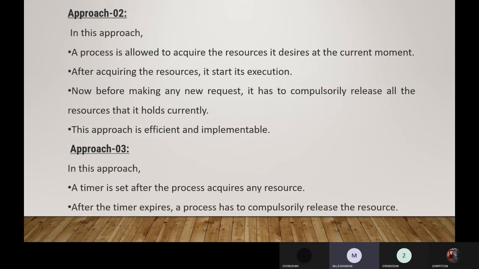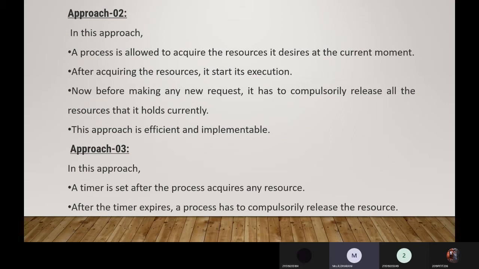What is the next approach in hold and wait? In this approach, a process is allowed to acquire the resources it desires at the current moment. After acquiring the resources, it starts its execution. Before making any new request, it has to compulsorily release all the resources that it currently holds, and this approach is efficient and implementable.